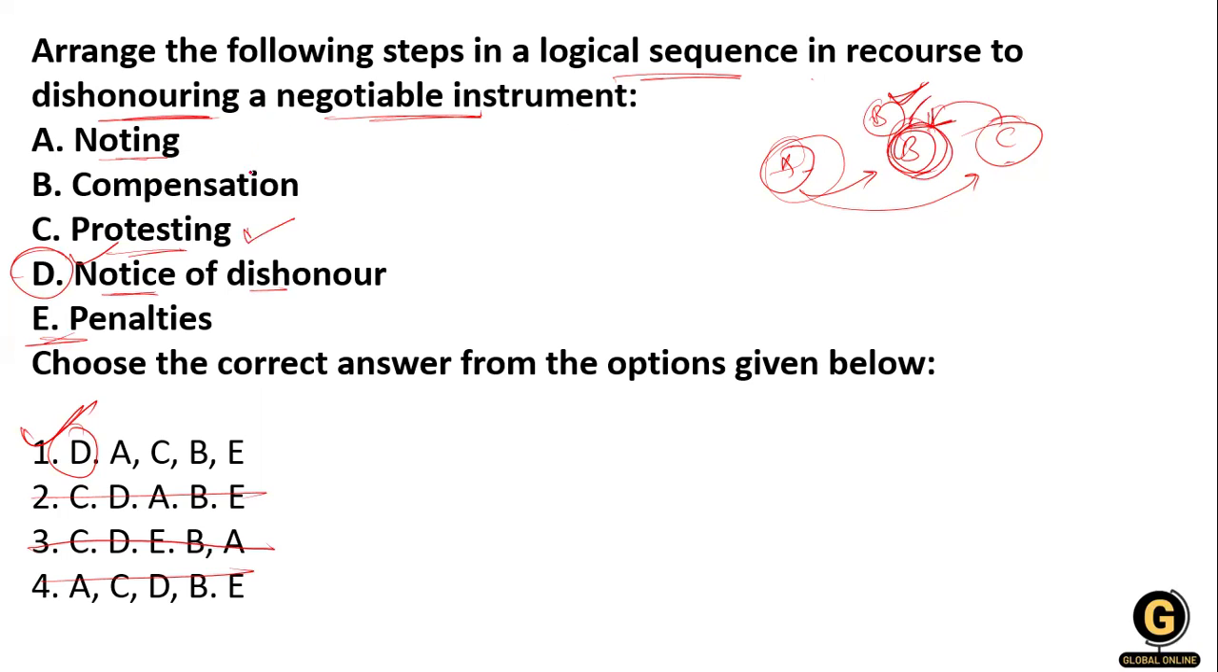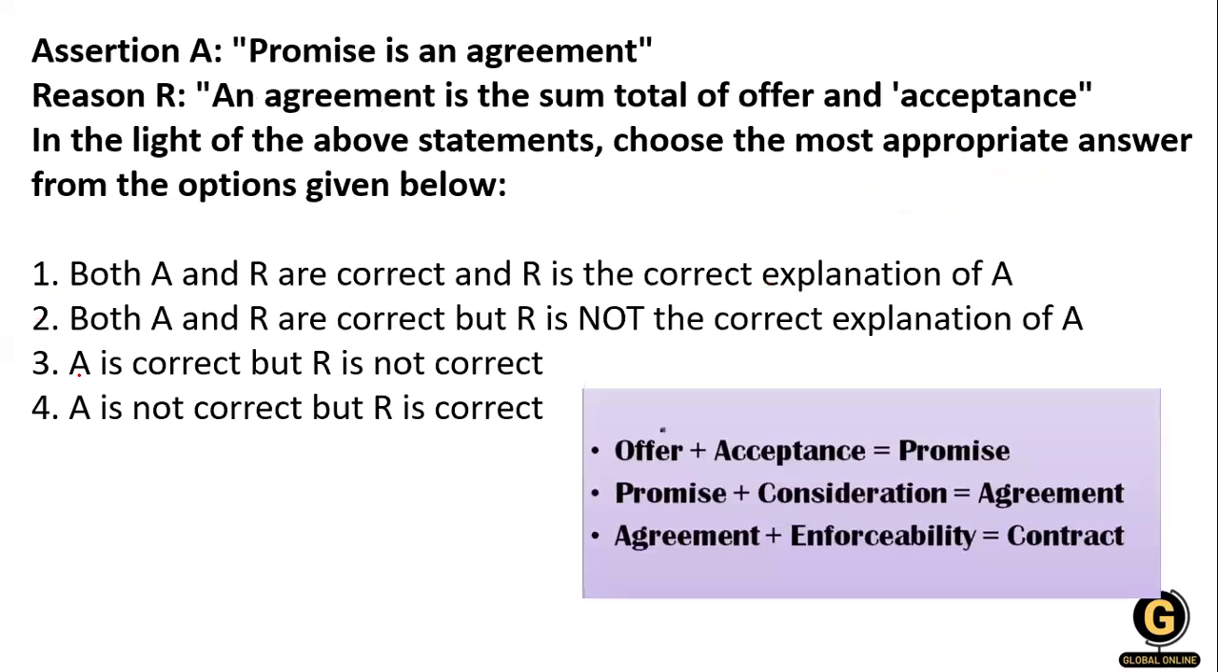So the protesting is the third in the sequence. And after that, the compensation is paid by the B person to the A person. And after that, he has to be liable for the penalty. So option number 1 is right.